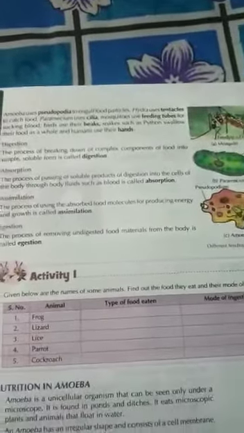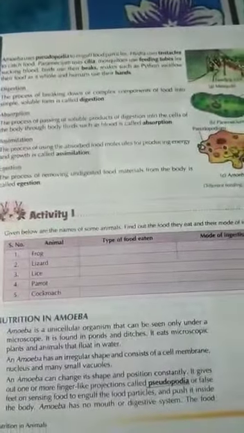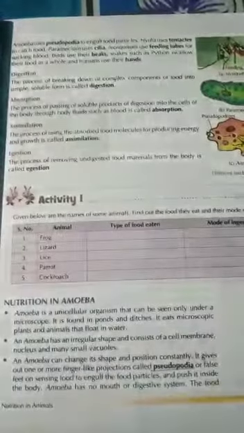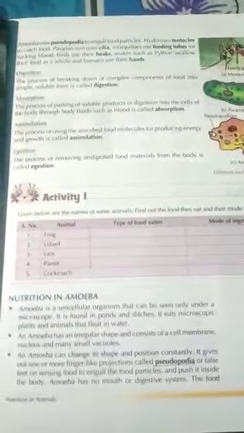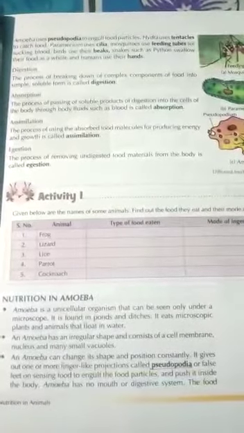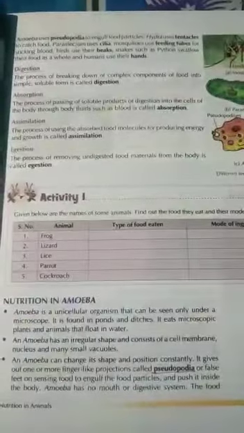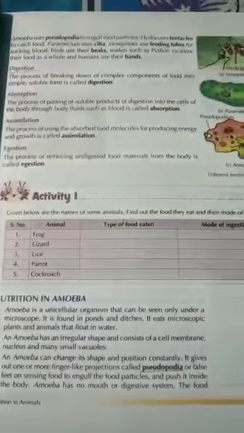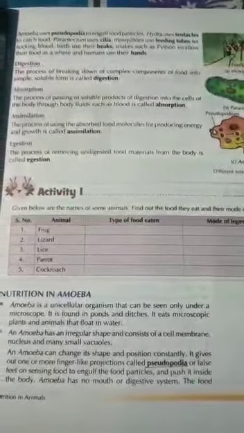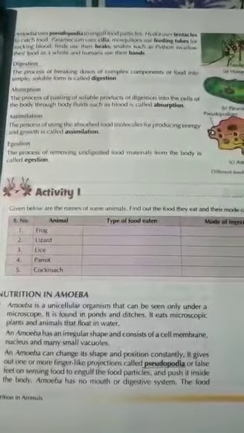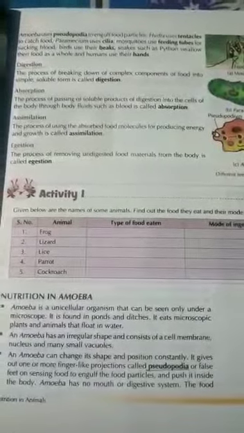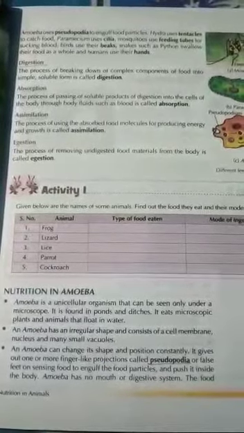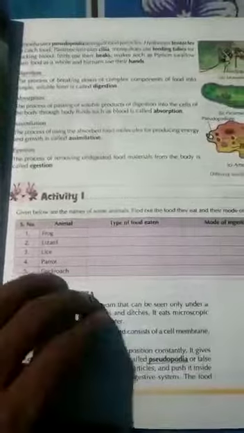Now we will talk about how nutrition in amoeba happens. So amoeba has a different shape. It is a unicellular organism. It has a shape which can change rapidly. A finger-like projection is there, called the pseudopodia, which helps to take in the food particles. Now through the picture we will understand how amoeba takes in the food particles and how egestion happens.